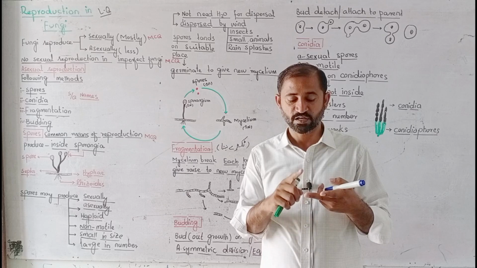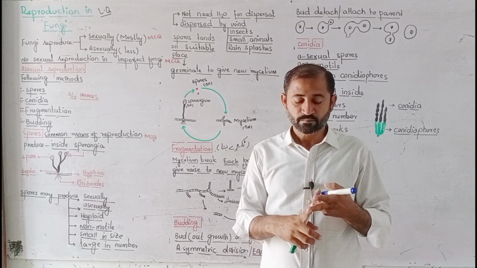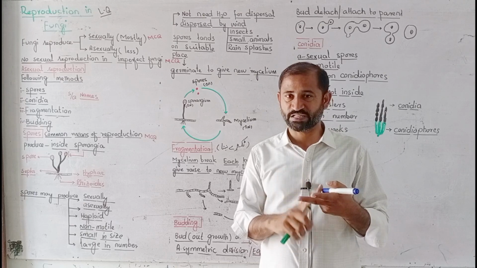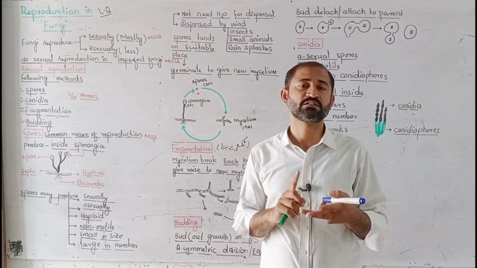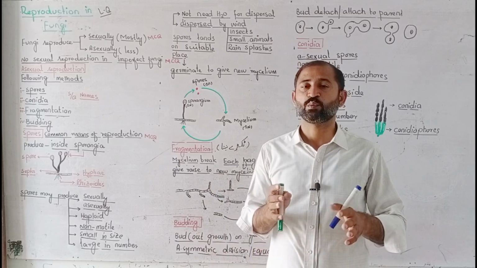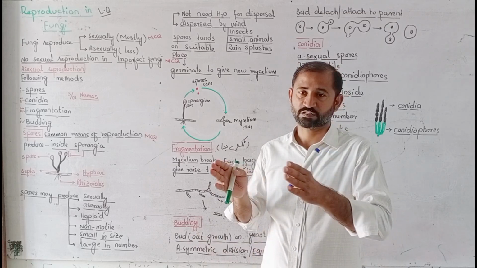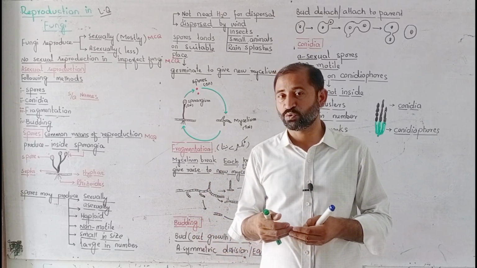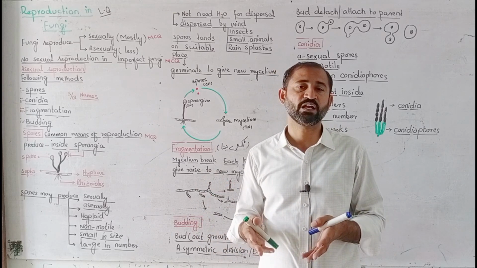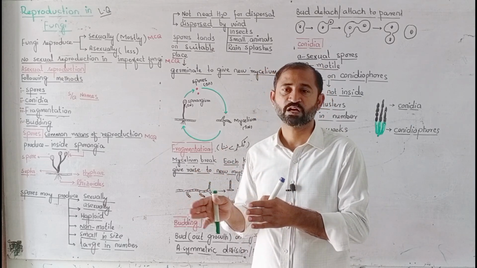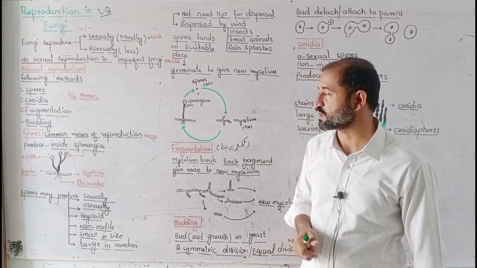small in size, and whenever they are dispersed, they are dispersed only by wind, rain splashes, small animals, and insects, but they do not need water for the dispersal. And whenever they land on a suitable soil or a suitable medium, they grow to form their mycelium again, and their sporangia are formed in which spores are produced, and then the cycle starts.